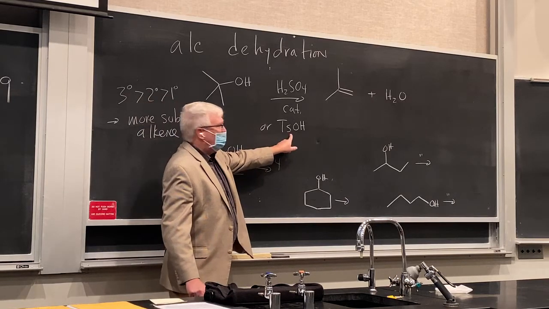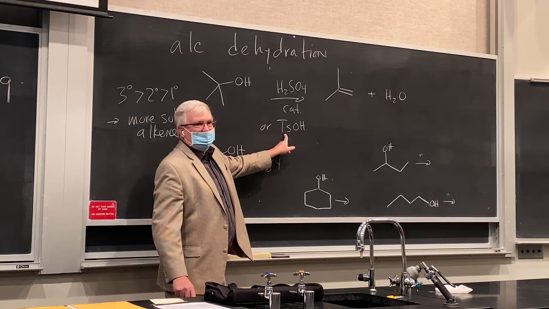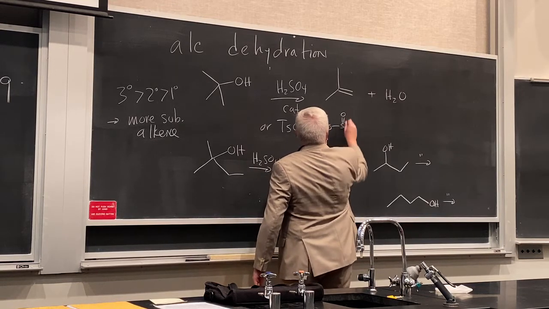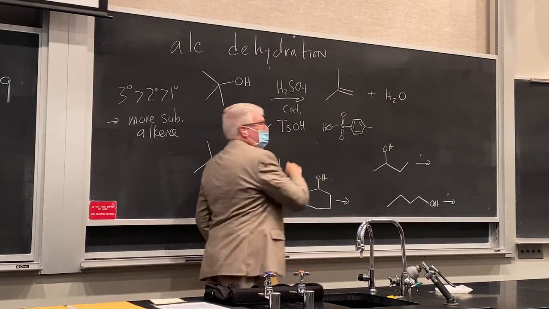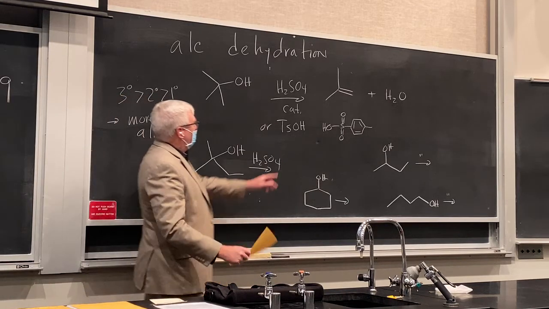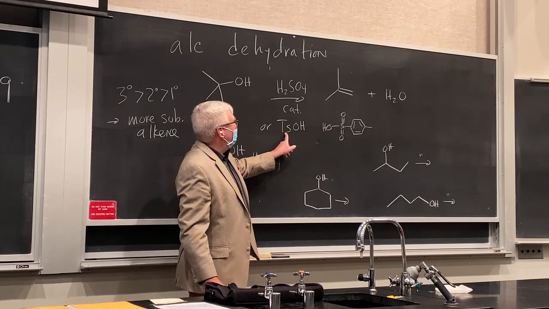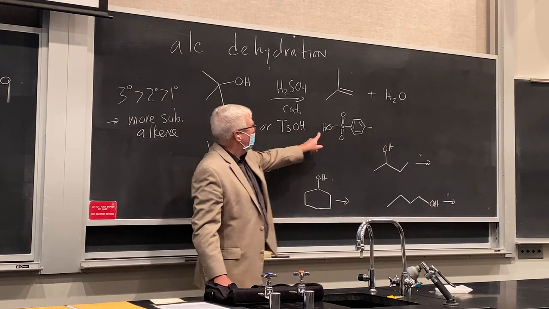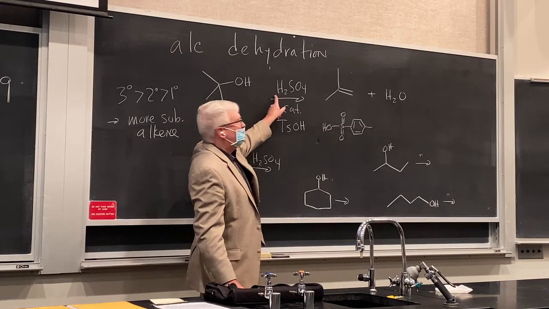We can also use this guy, tosic acid, which is also a sulfonic acid, but it's an organic soluble one. So a solubility issue there. It's the same kind of thing. It has a resonance stabilized structure, but it has this aromatic methyl benzene ring, which is called a toluene group. So tosyl, Ts, is not in the periodic table. There's no element Ts. Don't look for it. Ts stands for para-toluene sulfonic acid. At least we draw the OH part here for that. And you see it there, right? This proton here can be donated. Resonance stabilized conjugate base, just like sulfuric acid.